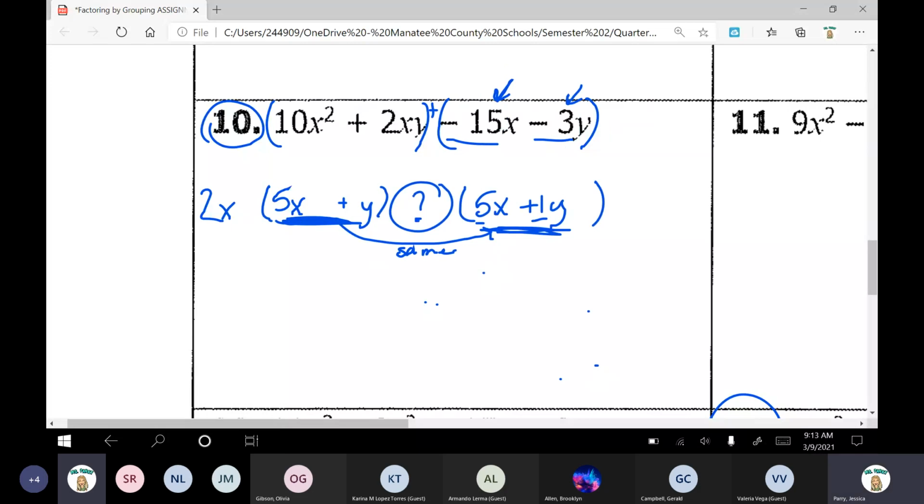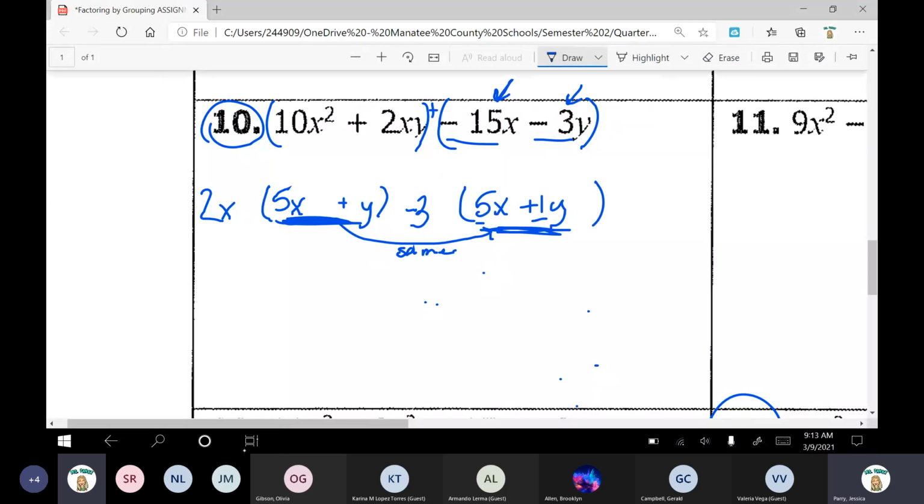I see someone said a negative 3. So ask yourself, negative 15 divided by negative 3 is positive 5. And then negative 3 divided by negative 3 is positive 1. So yep, that works. Let's go ahead and write it down. Negative 3. And then we just said it worked. Negative 15 divided by negative 3 is positive 5. That works. And then negative 3 divided by negative 3 is positive 1. Perfect. I just put my little 1 there so we could see it. Going on to our variables.